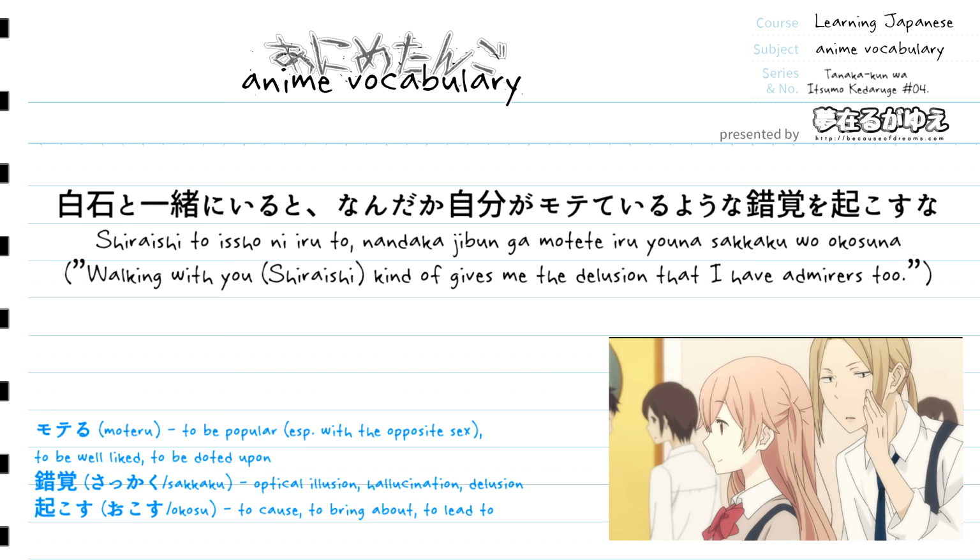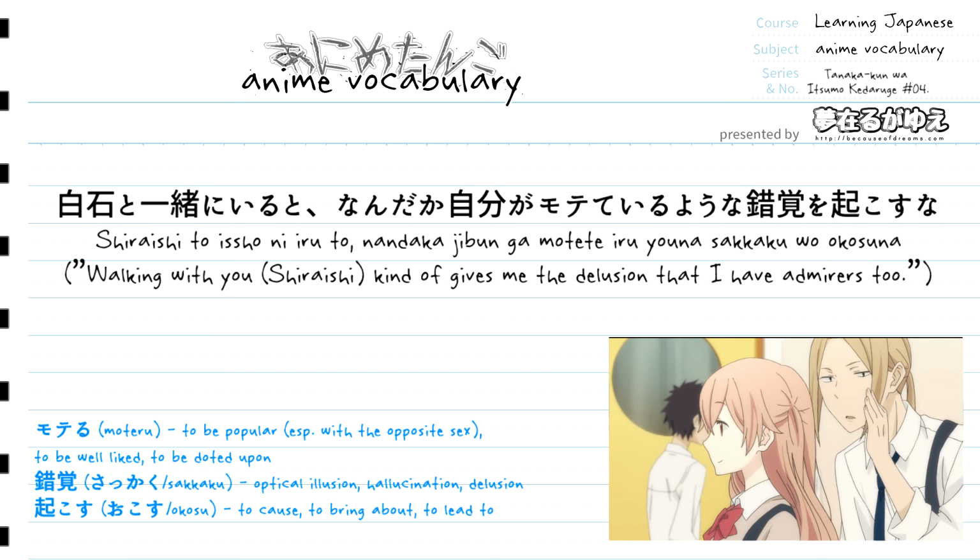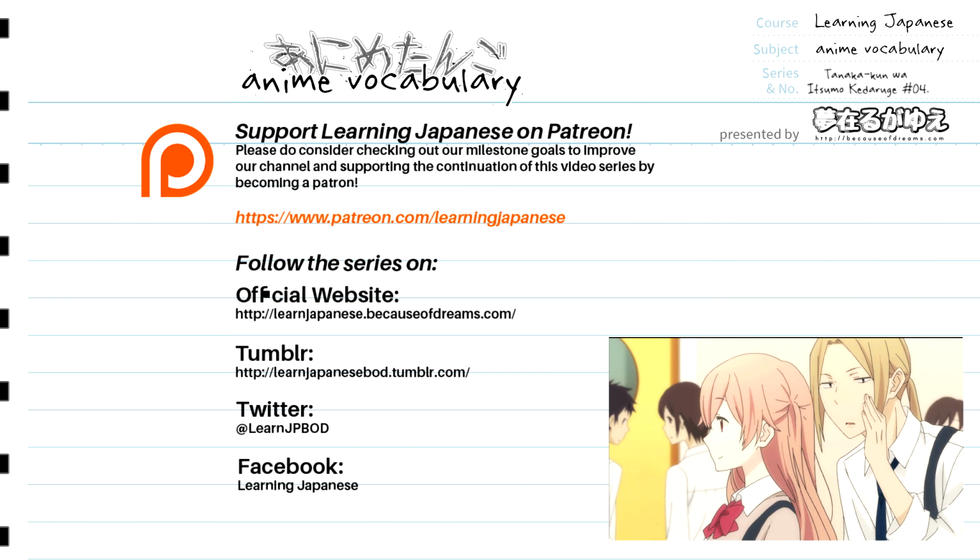白石と一緒にいるとなんだか自分がモテているような錯覚を起こすな。 And so yeah, that's how that one-liner from the 4th episode of Tanaka-kun wa Itsumo Kedaruge is working there, and hopefully you should see how when we broke it down, you can kind of use this, you can modify it, you can start talking about other kind of delusions that you might have at certain points in time, and hopefully you can fit that into some everyday conversation if you're talking to somebody and you want to compliment them about how popular they are.